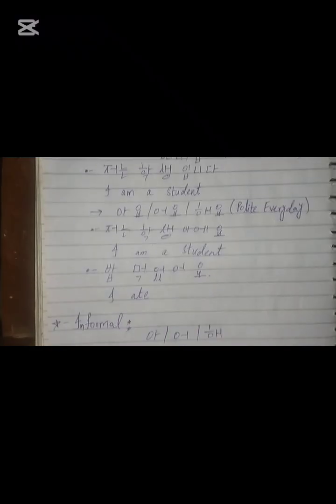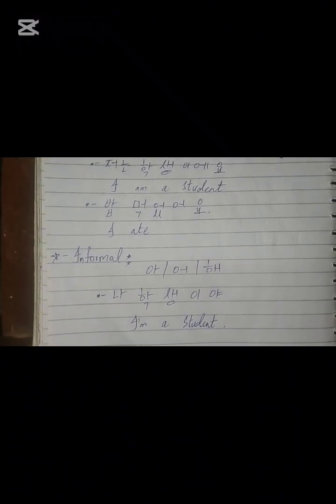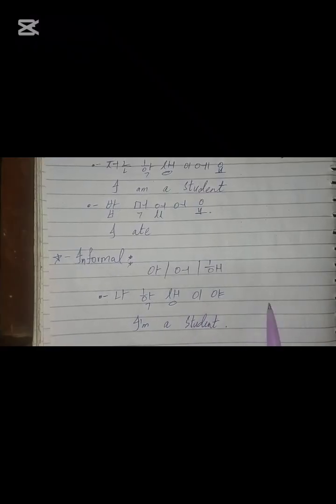That's it. Now we are moving on to the informal endings, which are used between friends and casual people of our age. We talk to them very informally, so we use 아, 어 or 해. At the end of the word or the sentence, we just put 아, 어 or 해. Let's see an example. 나 학생이야. That means I'm a student, and we're just talking casually, informally to somebody.